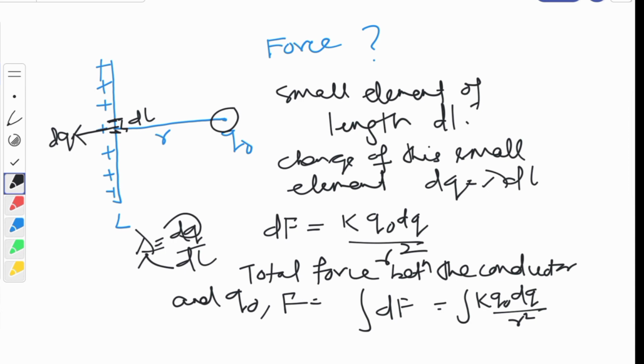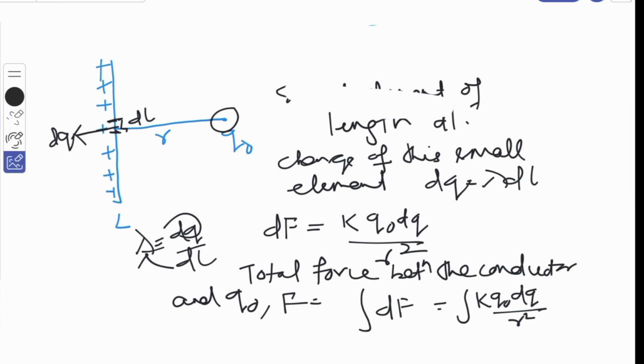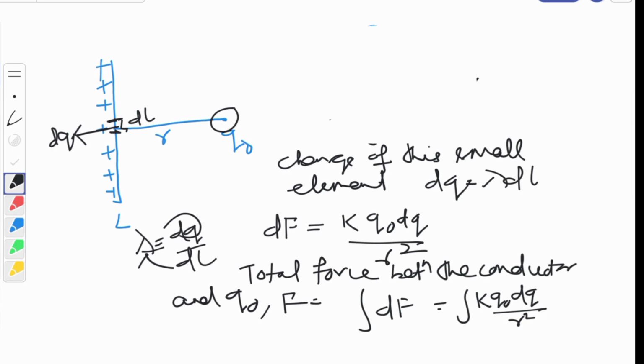Then your F will be nothing but, let me erase a little bit of this part so I can write over here. Now I can write. Our F will be k q naught, we'll take it out.